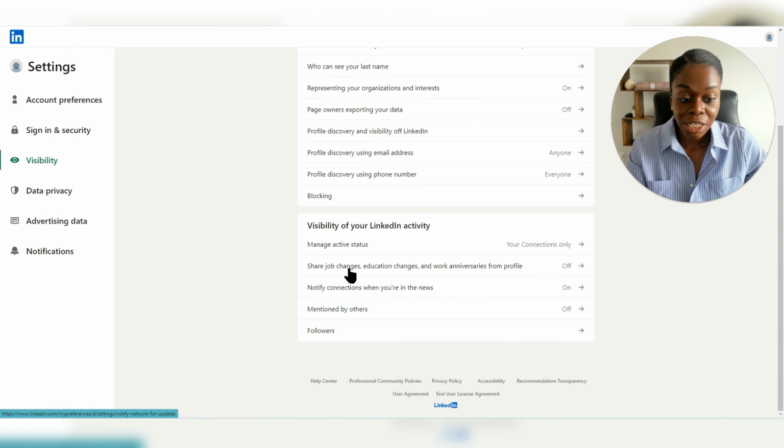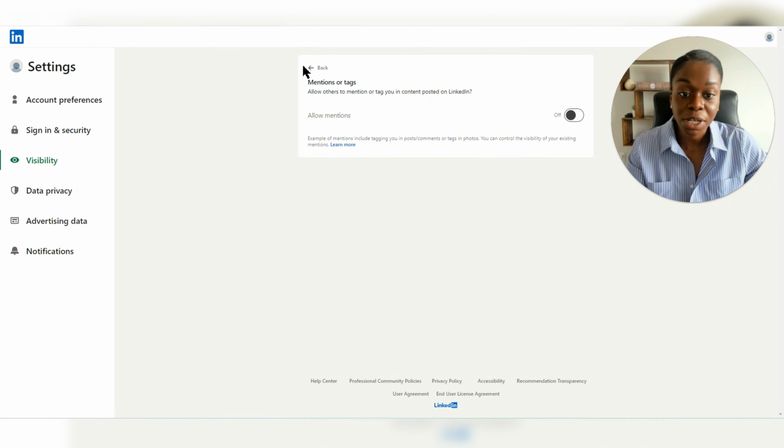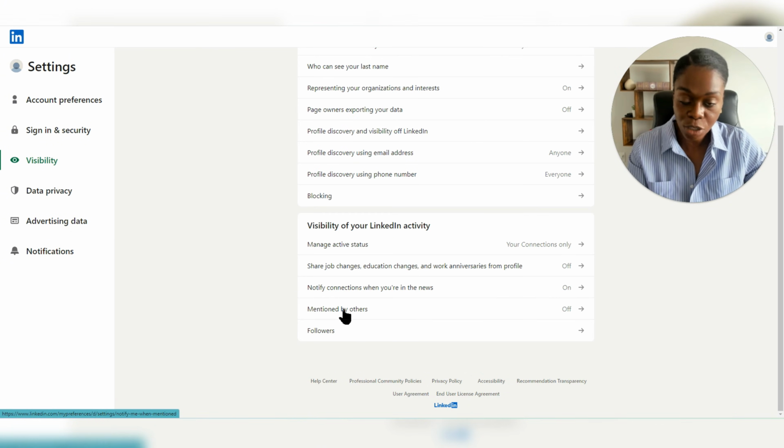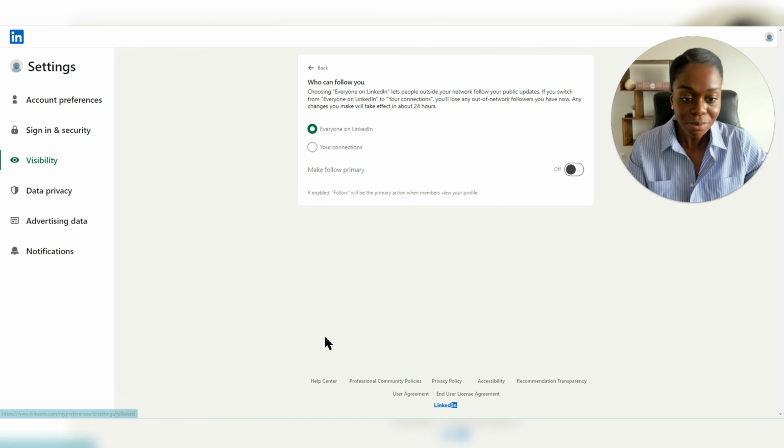The other one is about sharing updates. If you have any changes to education or work anniversary or any of those things, do you want people to get notified? You can turn that off. This is about notifying your connections. If you're in the news, you can choose to turn that on or off. And then mentioned by others, if people mention or tag you, do you want them to be able to do so? You can toggle that on or off. And then this is the one that is key here.